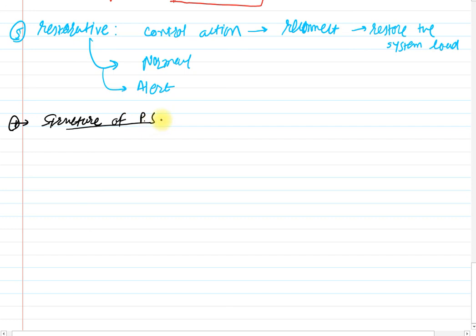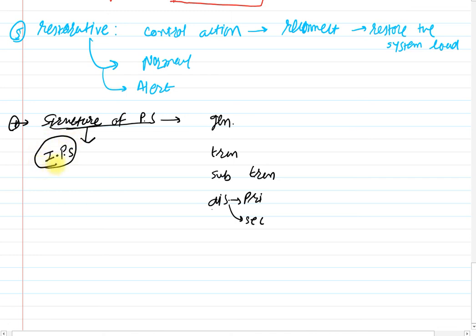So you know very well the structure of power system: generation, transmission, again transmission, then sub transmission, and in distribution it is primary and secondary distribution. So one by one we will see. But before that, let me tell you one thing. The structure of power system is an interconnected power system. And you know very well what is the meaning of interconnected power system.